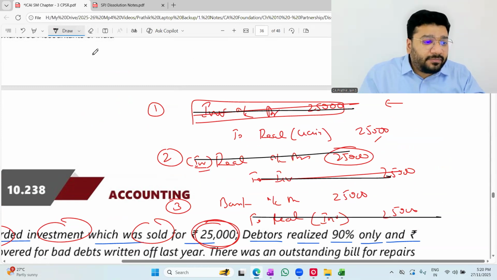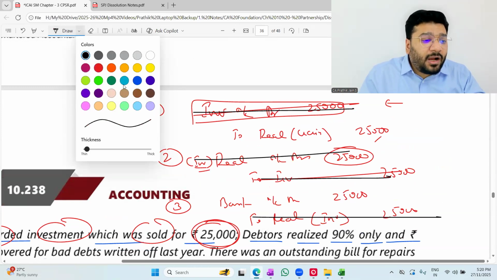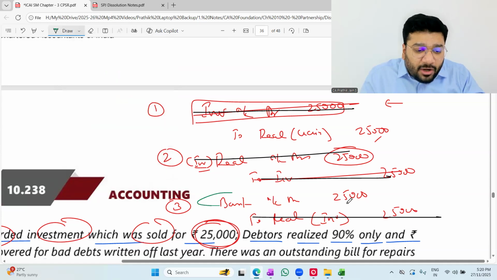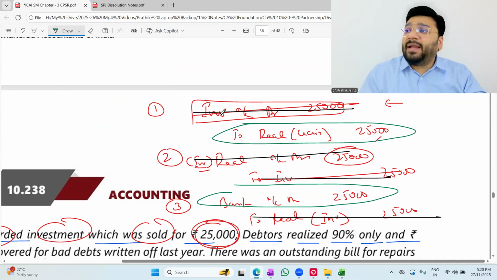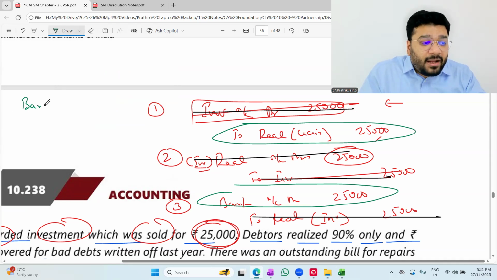Ultimately, which account am I left with? Bank account, I'm left with 25,000 and to realization gain 25,000. So if I combine all the three entries, what is the combined effect? Bank account debit to realization gain. Realization gain, how much? 25,000, 25,000.